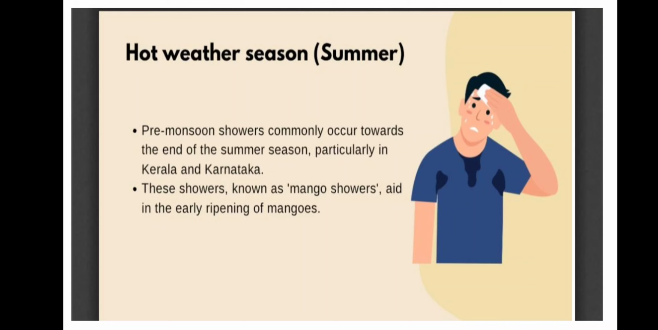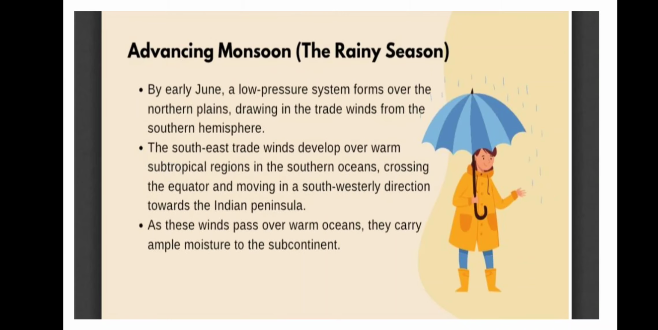Next in the hot weather season, we have the mango shower. Mango shower is again a very important concept. This is a type of pre-monsoon shower: before the monsoon enters India, we see a little rainfall in the Kerala and Karnataka region, which is known as mango shower, and it is important for the ripening of mango. Then we have the advancing monsoon.